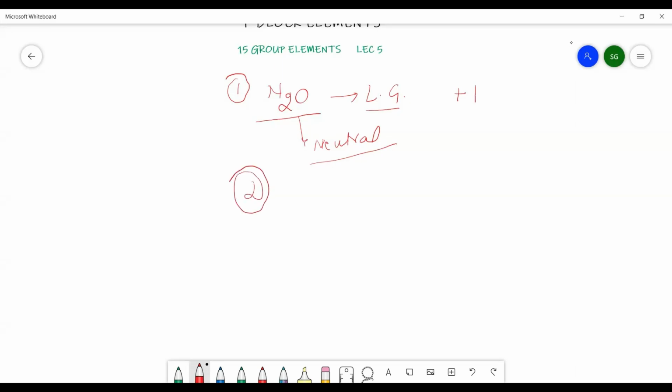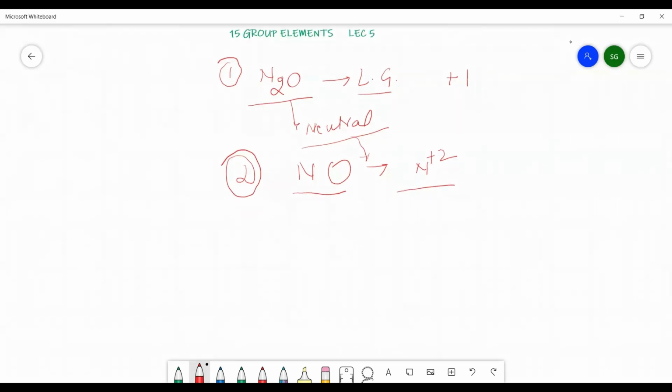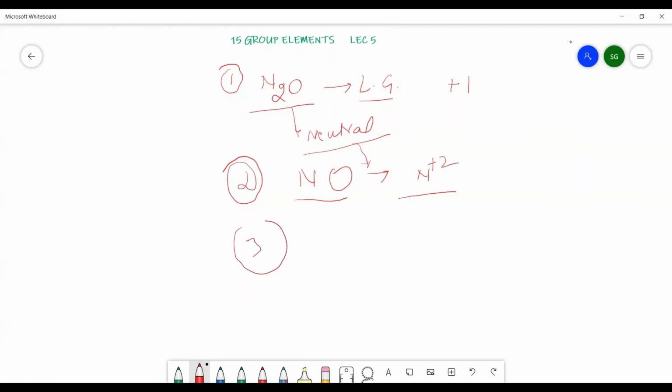Now, the second one is NO. This is nitric oxide, and it is also neutral in nature, and the oxidation state of nitrogen comes out to be +2. NO is paramagnetic in nature. Now, the next one is N2O3.